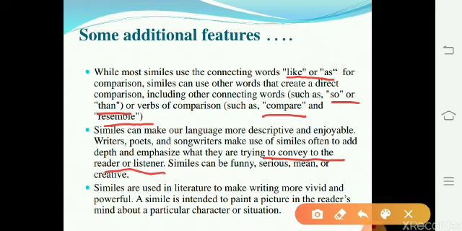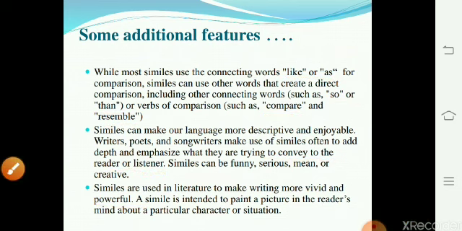Similes can be funny, serious, mean or creative. Similes are used in literature to make writing more vivid and powerful. A simile is intended to paint a picture. It means it creates an image in the mind of the reader about a particular character or situation.